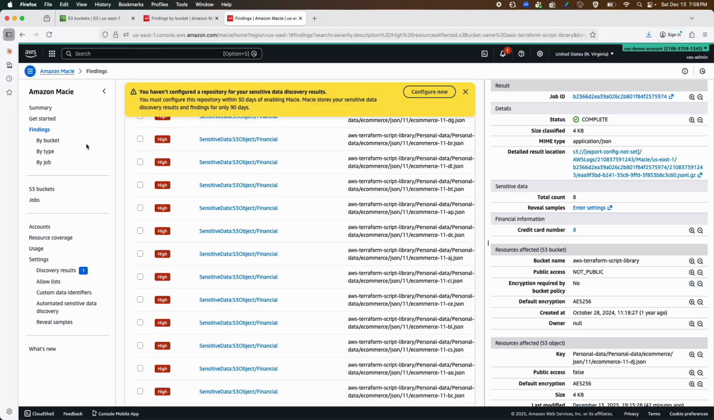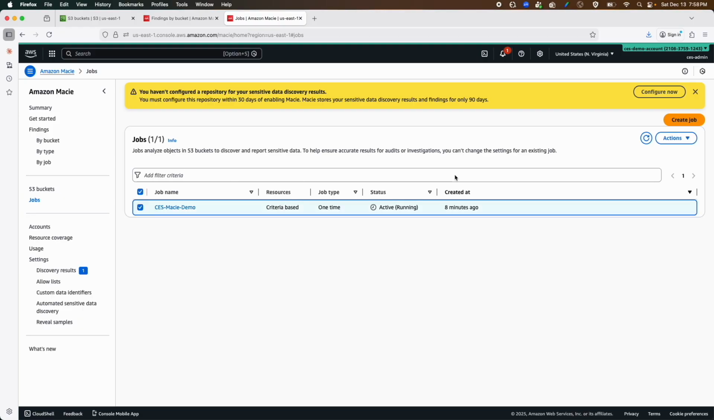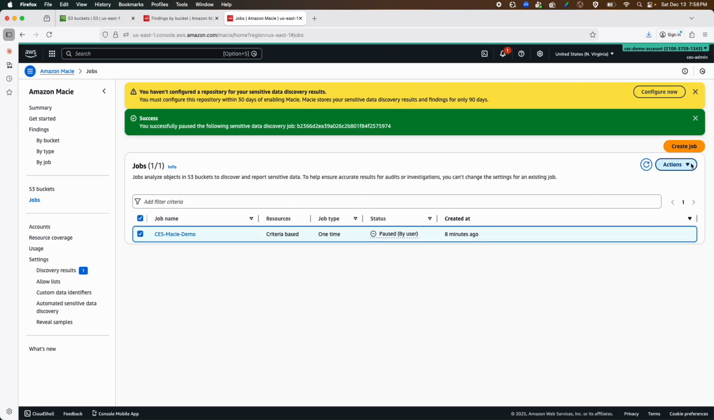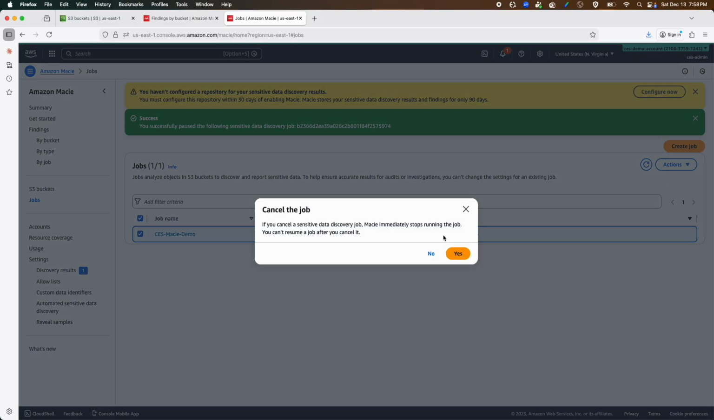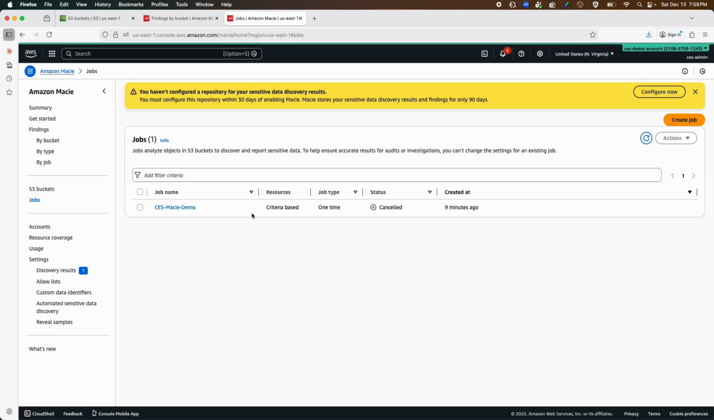But for me, now it's time to clean up because I don't want to keep this job running. I'll go ahead, I'll select this job and I am going to pause this job. Okay, the job has been paused successfully. I'll click this job. From the action, I can cancel, I can resume, I can copy to new. Let's cancel. I'll click yes. Now it is cancelled. Our job is successfully cancelled now.